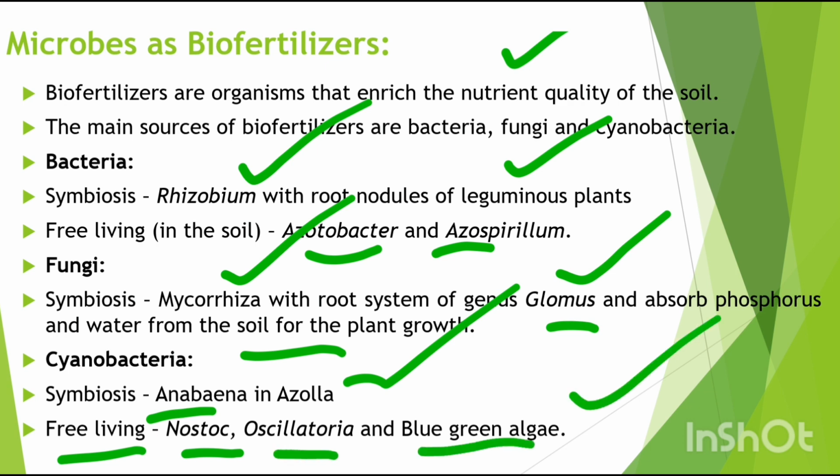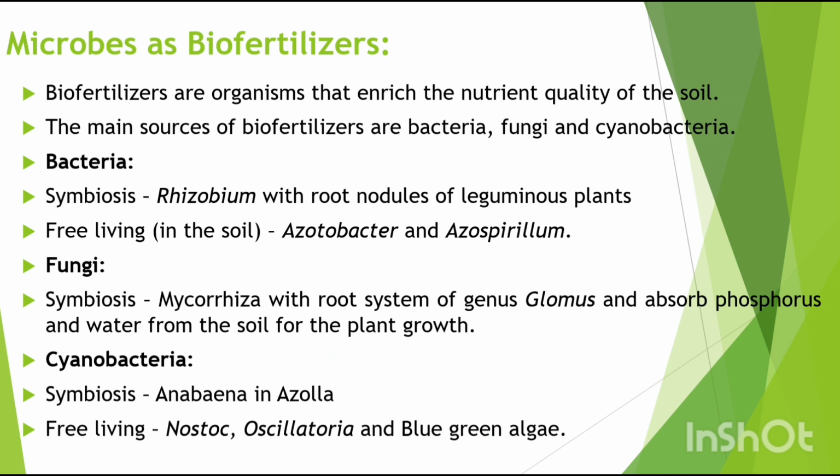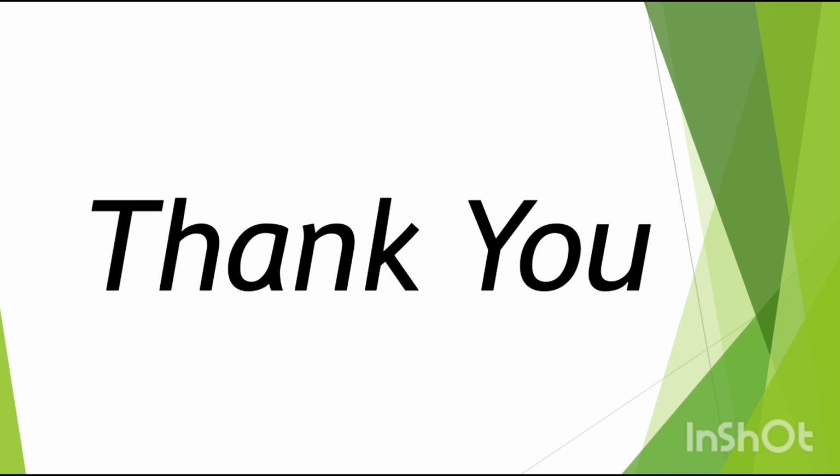These are some cyanobacteria living in free condition in soil. So these are some biofertilizers or natural fertilizers which help in increasing the soil quality or nutrient quality. So it is all about the microbes that can be used in human welfare.